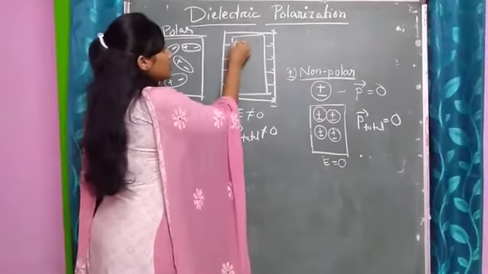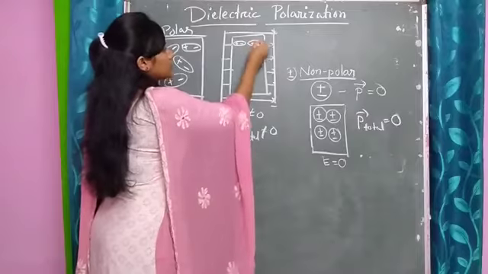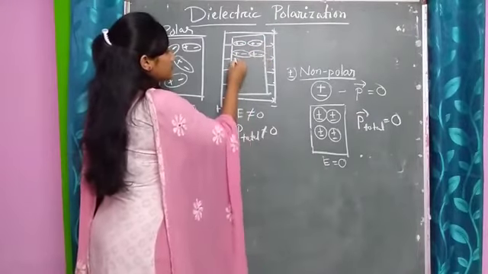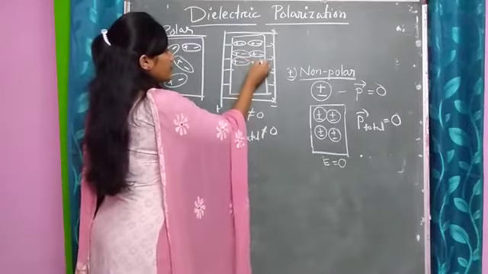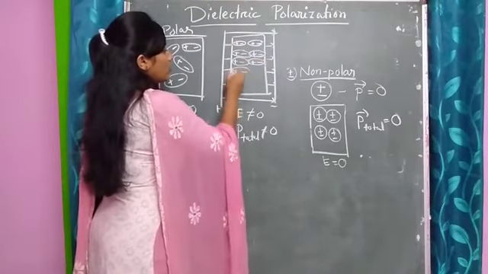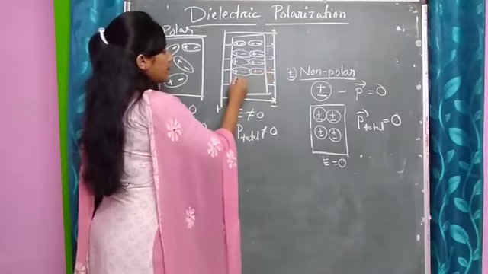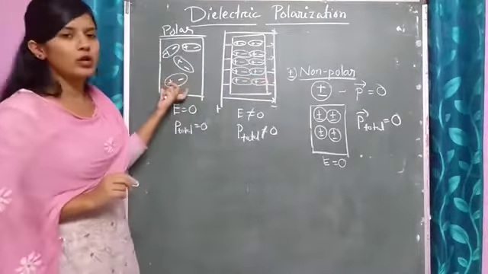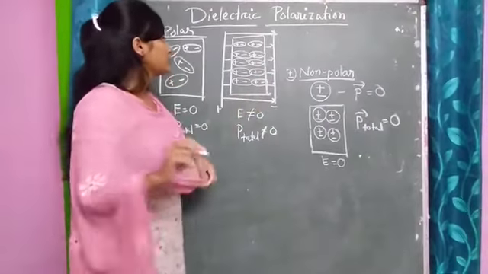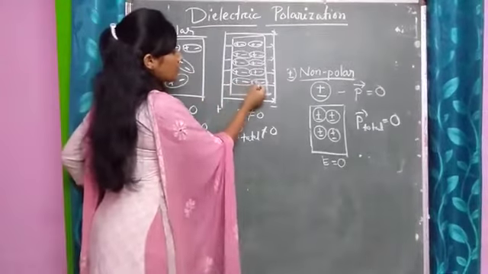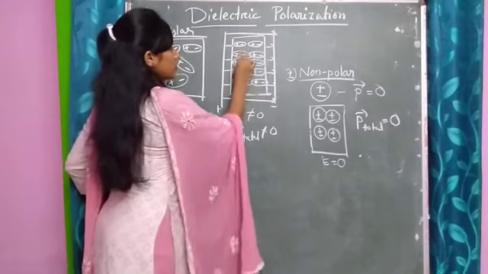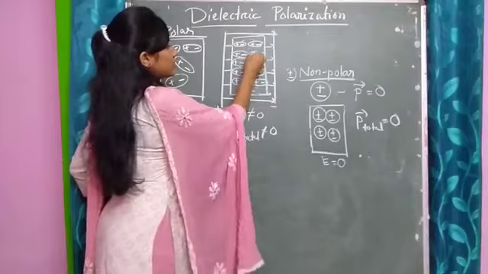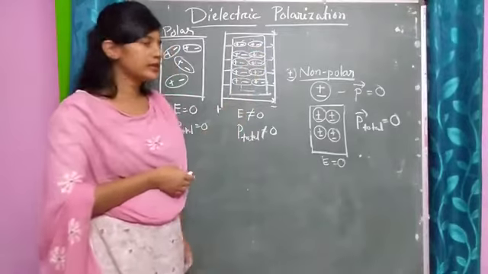So how will they align themselves? See here, plus minus, plus minus. They will be aligned like this. In this way the polar molecules will be aligned. So what will happen now? Inside this conductor, this negative and positive will cancel each other.